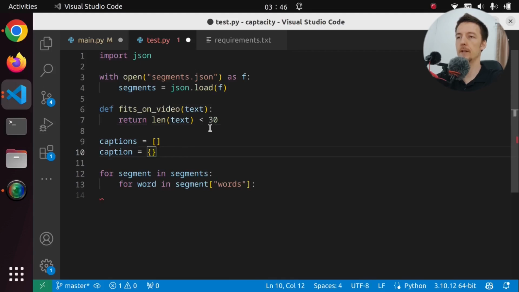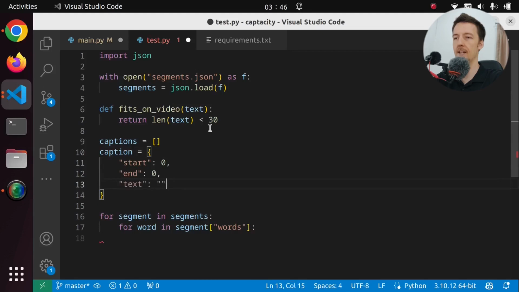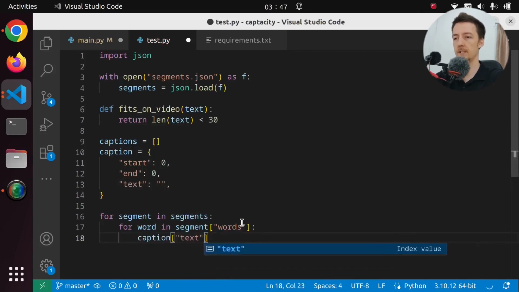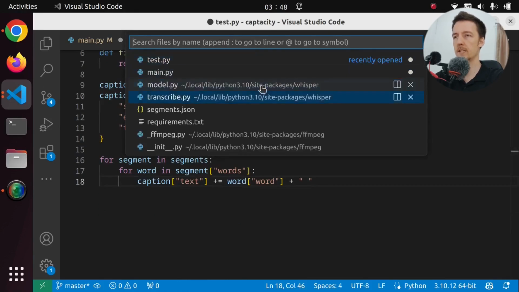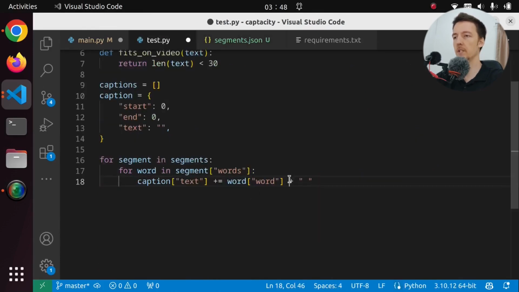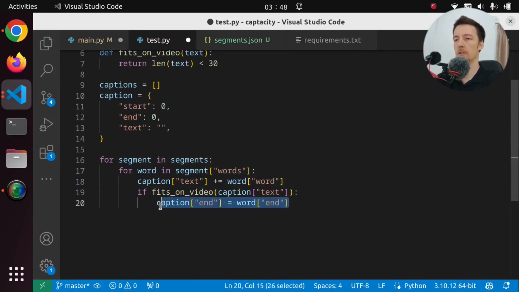So I guess the caption needs to have the start and the end and the text. So if we say here, caption text plus equals word and a space. Now I think, were there spaces already in there? I think there are spaces already in there. Okay, so I just plus equal that. So we add to the caption text the word. And then we say if fits on video, the caption text. Then we are going to do something.